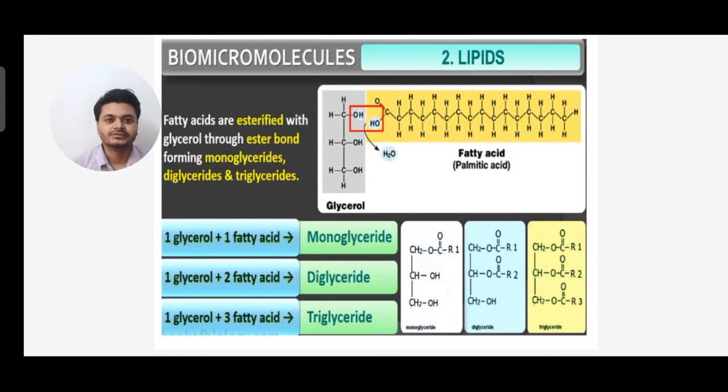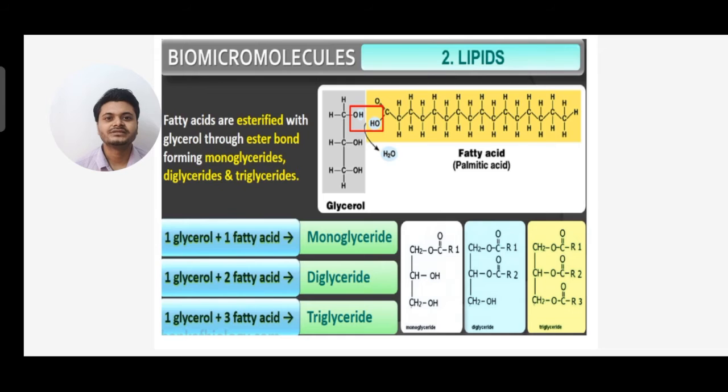Next, we see that fatty acids are esterified with glycerol through ester bonds, forming monoglyceride, diglyceride and triglyceride. So there are three types of glycerides.